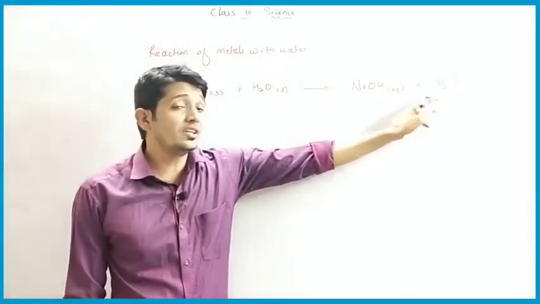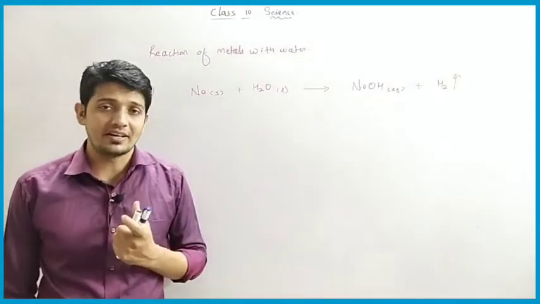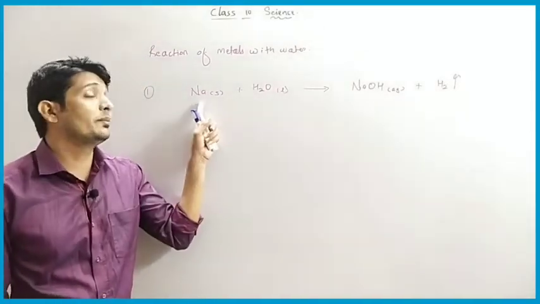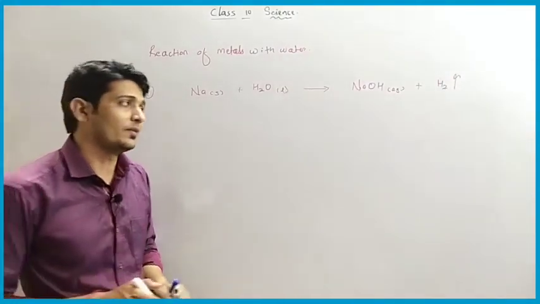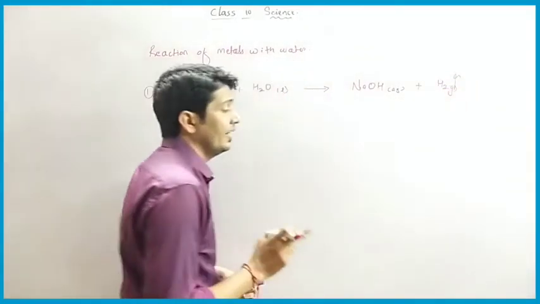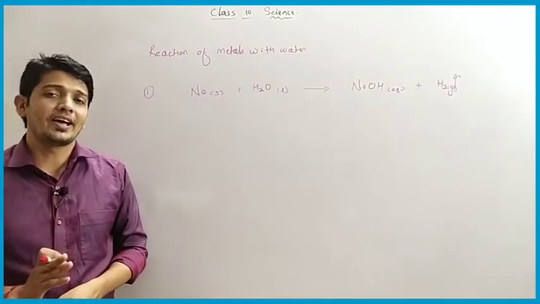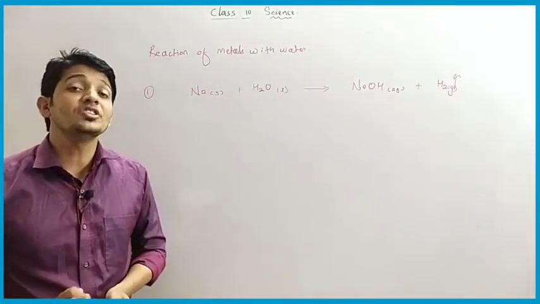When this hydrogen is released sufficiently in our atmosphere, it catches fire. That's why sodium and potassium metal are stored in kerosene oil.